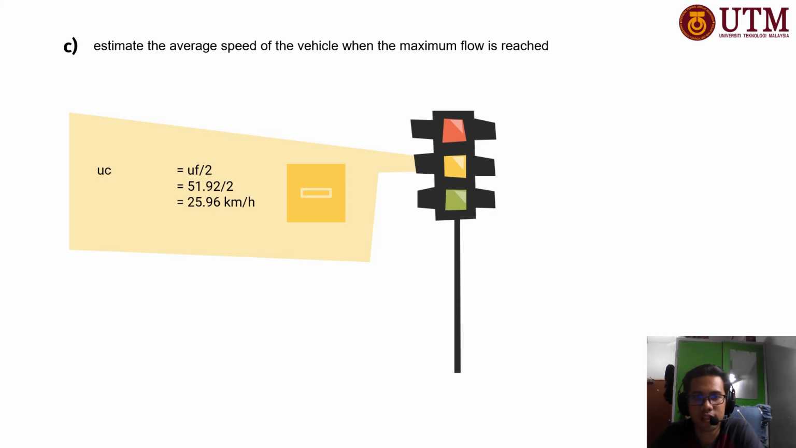Alright, so let's move on to the last part, question C. This question asks about the average speed of the vehicle when the maximum flow is reached. Therefore, the speed is UF over 2. So straightforward, 51.92 over 2, and we will get 25.96 km per hour. So that is our speed at maximum flow.